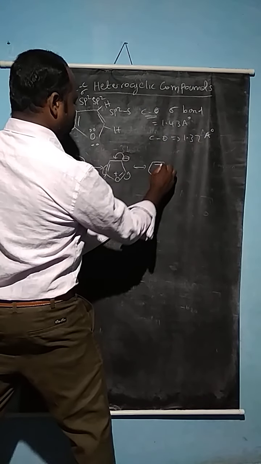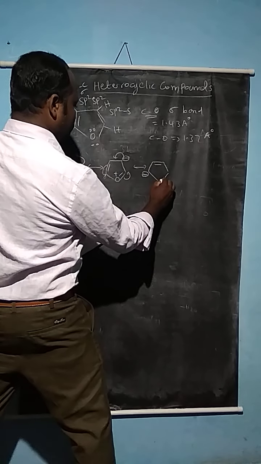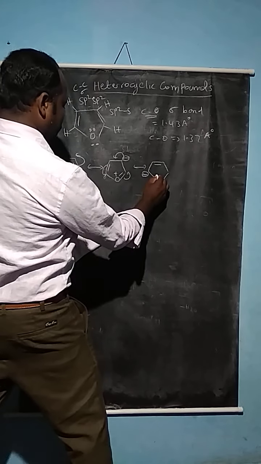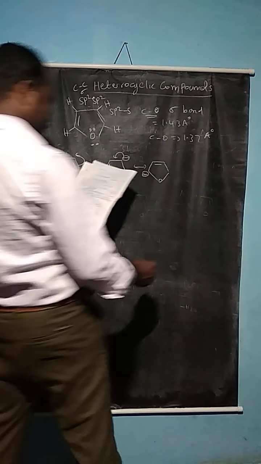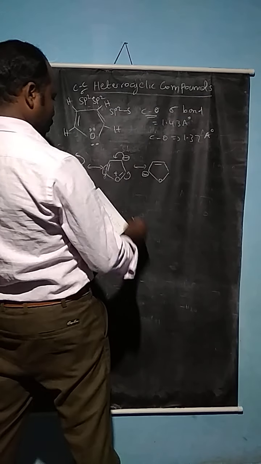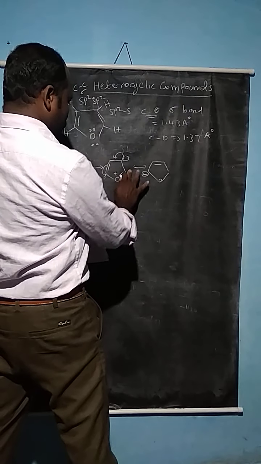So now a bond is actually formed here. Now the oxygen gets the positive charge here. So this is actually any one of the two.